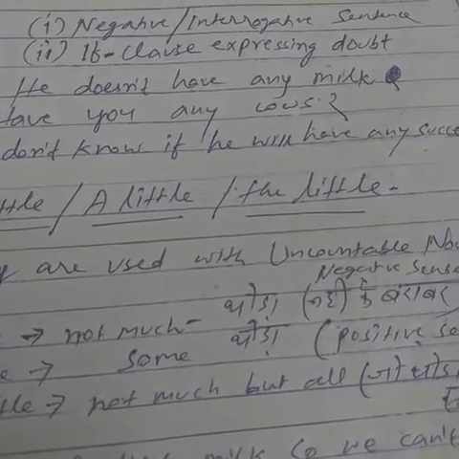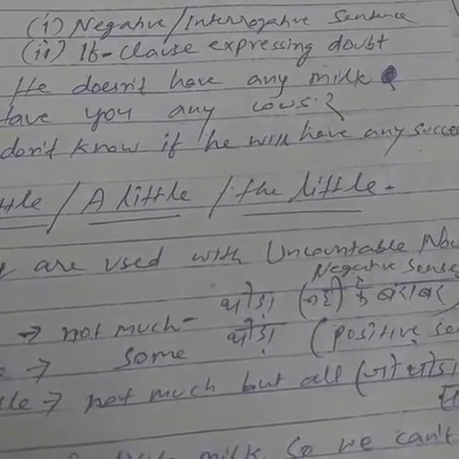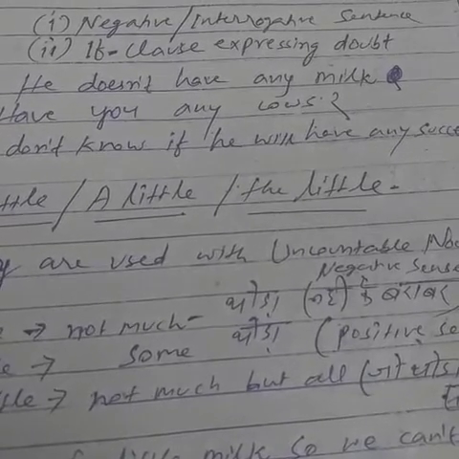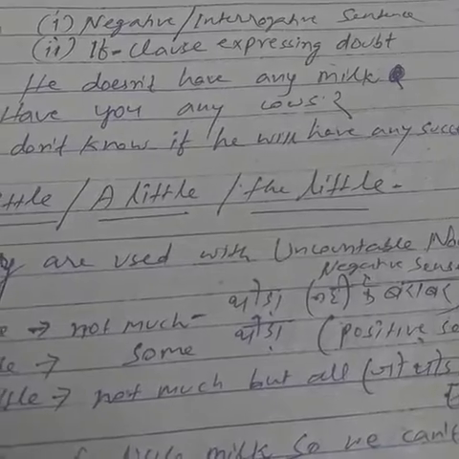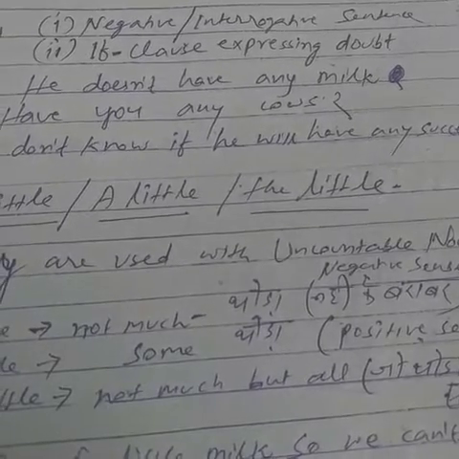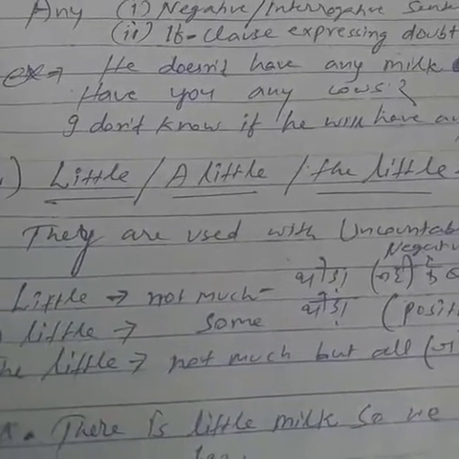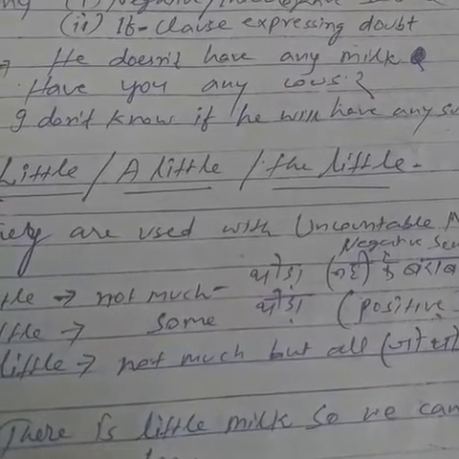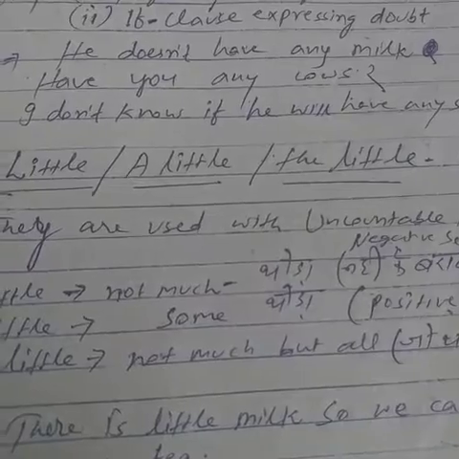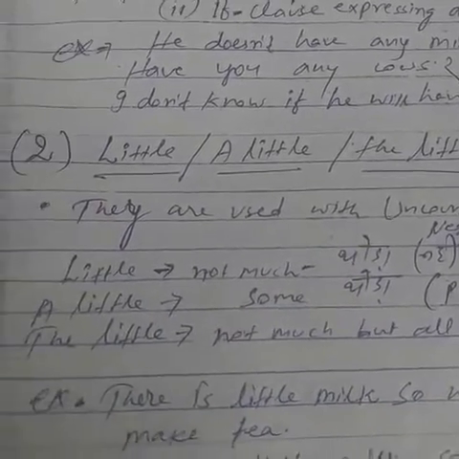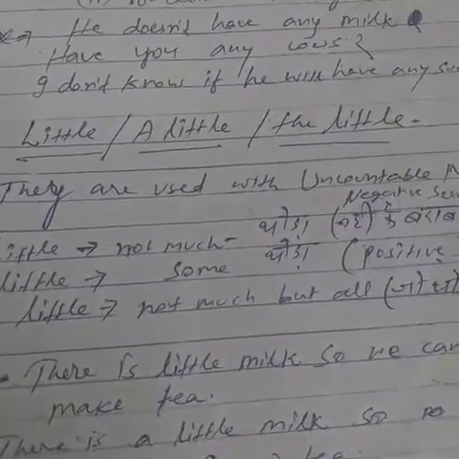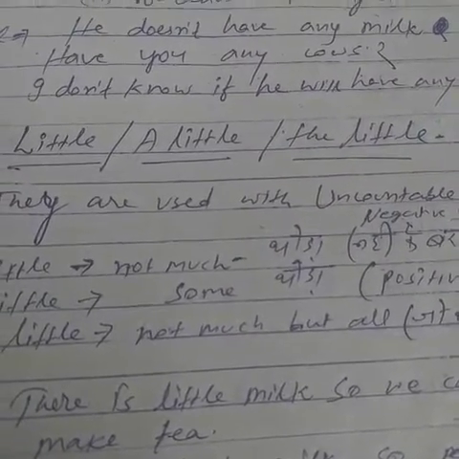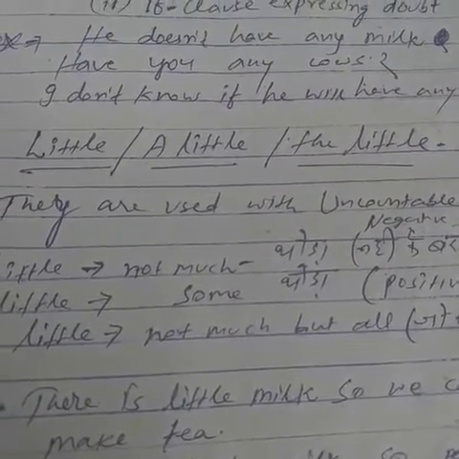When a clause starts with the conjunction if and indicates doubt, then any is used. Example: He doesn't have any milk. The sentence is negative, so any will be used, not some. Have you any cows? Not some cows. The sentence is interrogative, so any will be used.